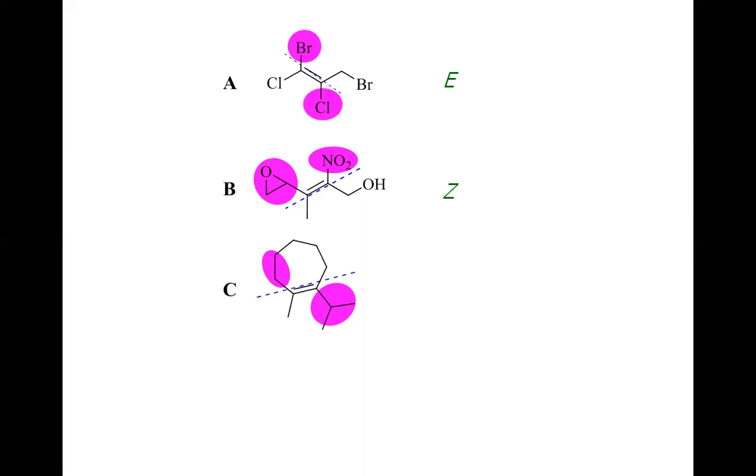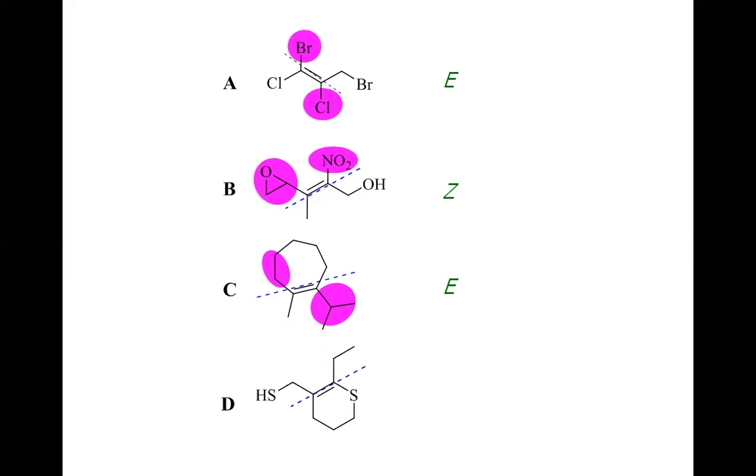So by this token we have the high priority below for this end of the double bond, and we have the high priority above for this end of the double bond. So overall the two high prioritized groups are on the opposite side of the double bond, hence this is E configuration. Now consider the alkene D.